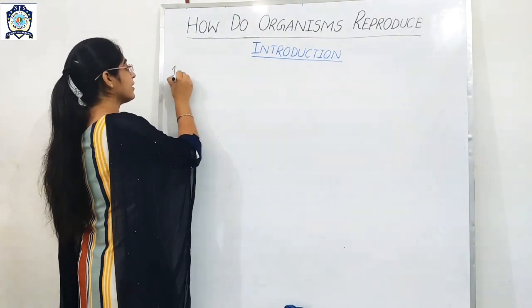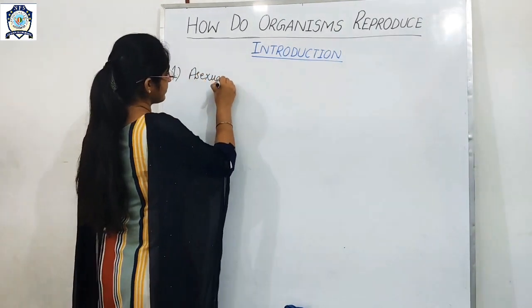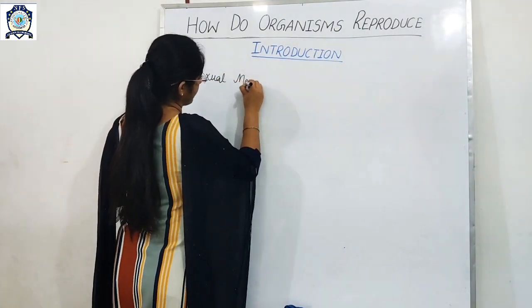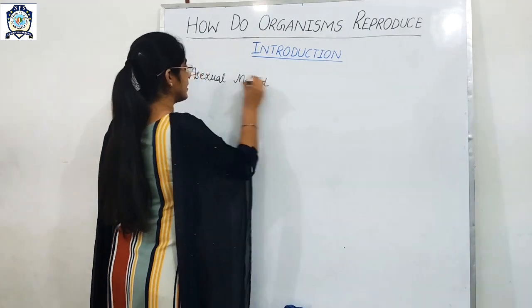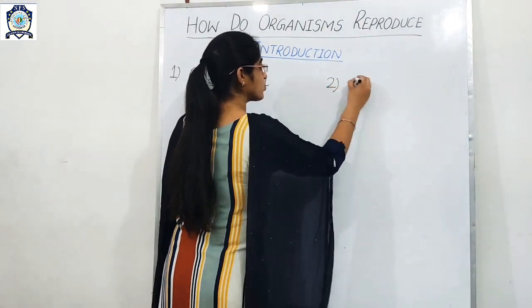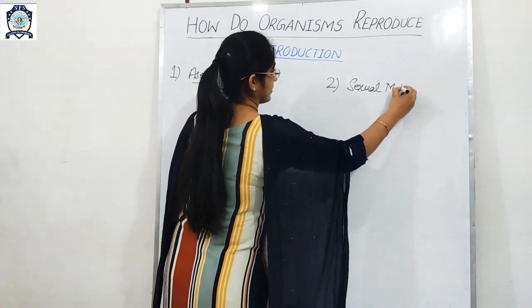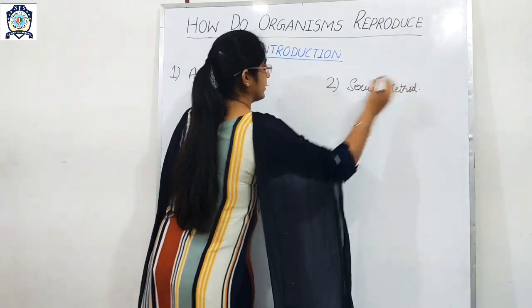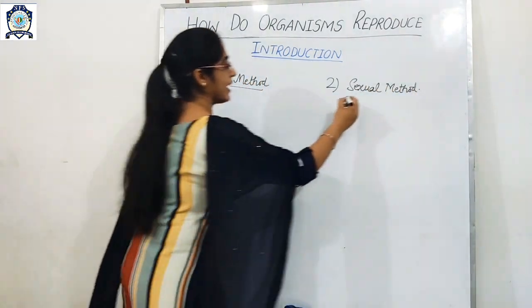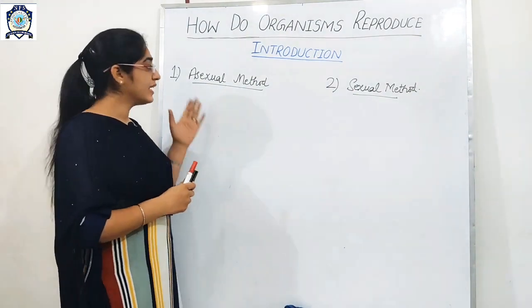One is the asexual method and another one is the sexual method.